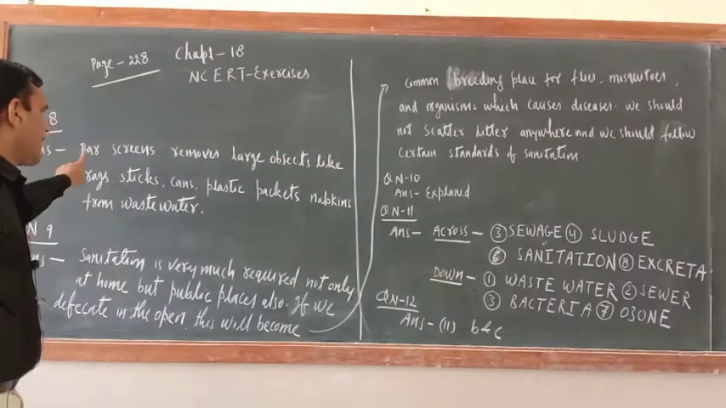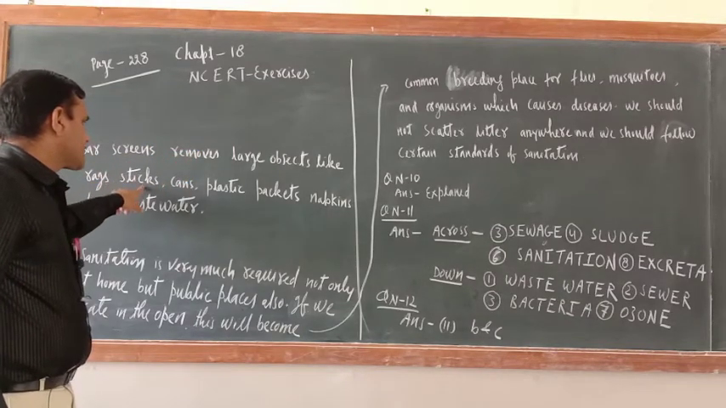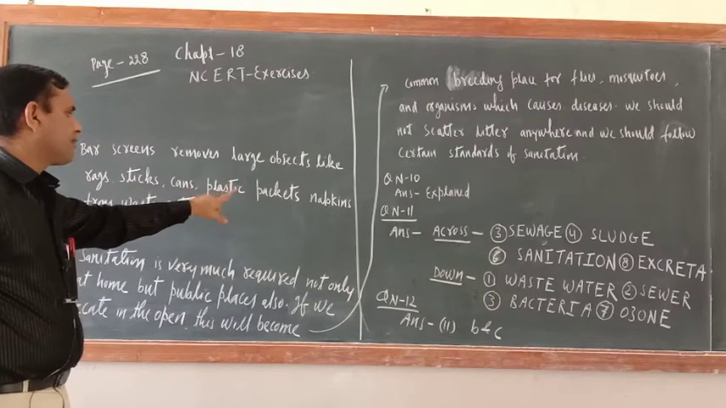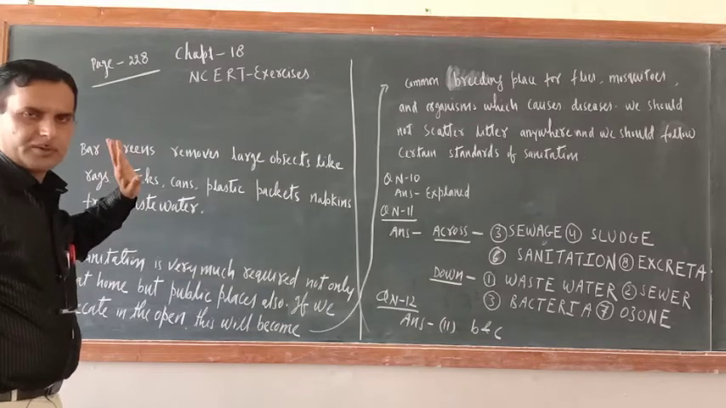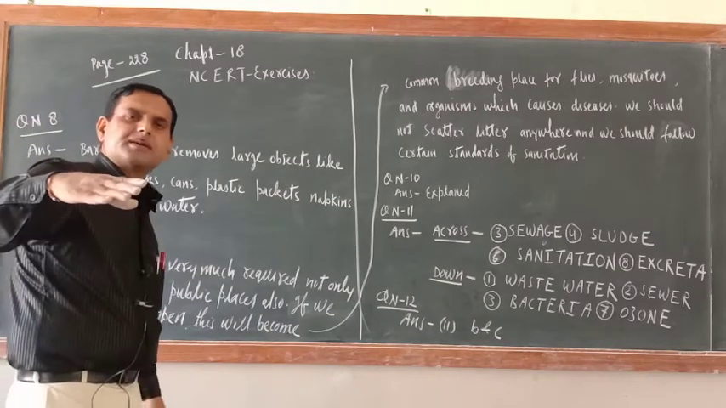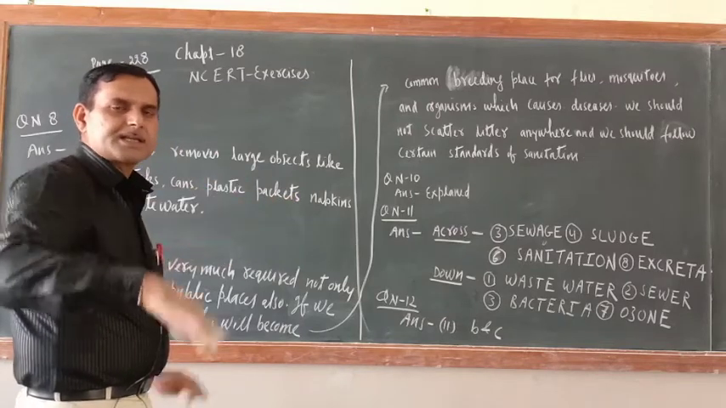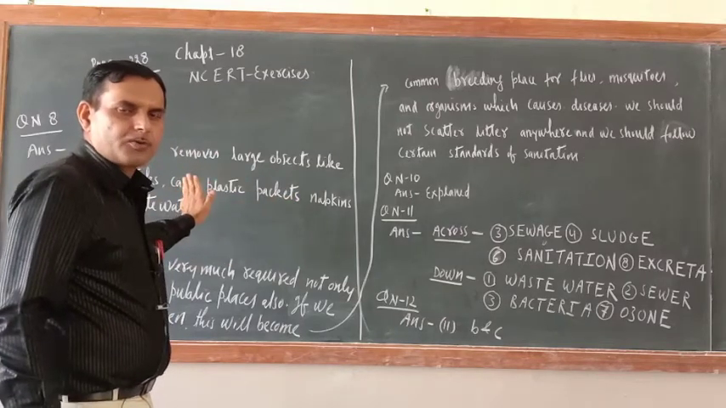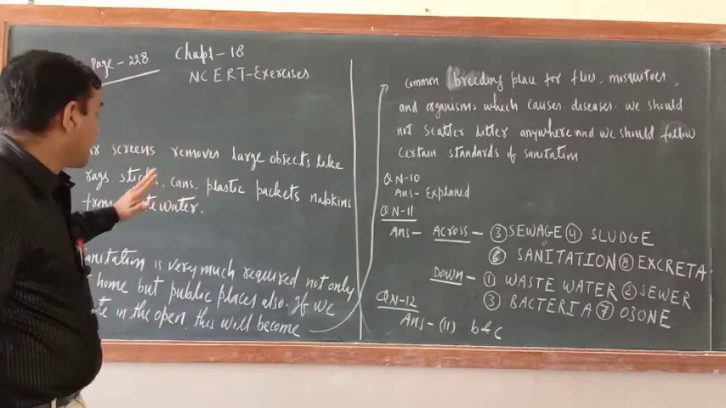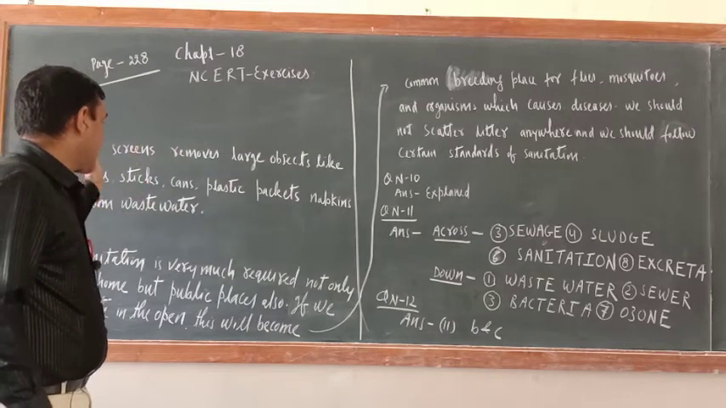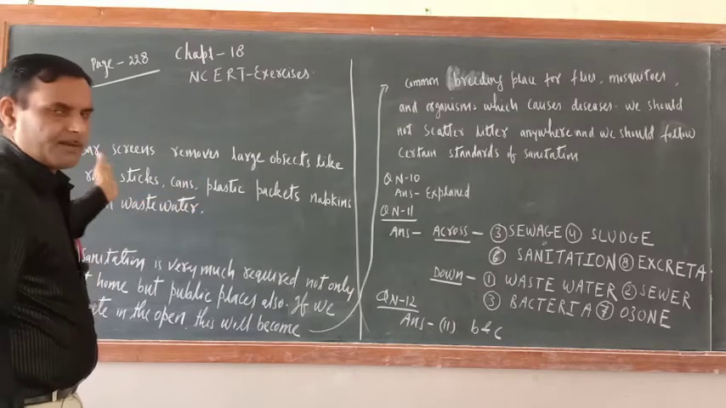So just see, bar screens remove large objects like racks, sticks, cans, plastic packets, napkins from wastewater. Okay, so the first step is passing of wastewater through bar screen. When the wastewater is passed through bar screen, the big things present in the wastewater, like large objects such as racks, sticks, cans, plastic packets, napkins, will be removed.